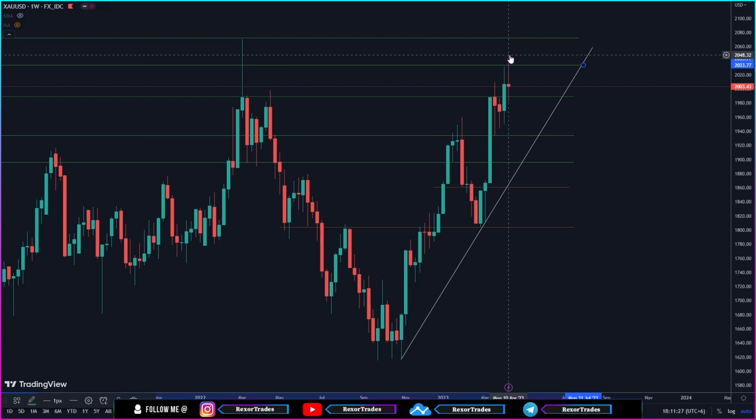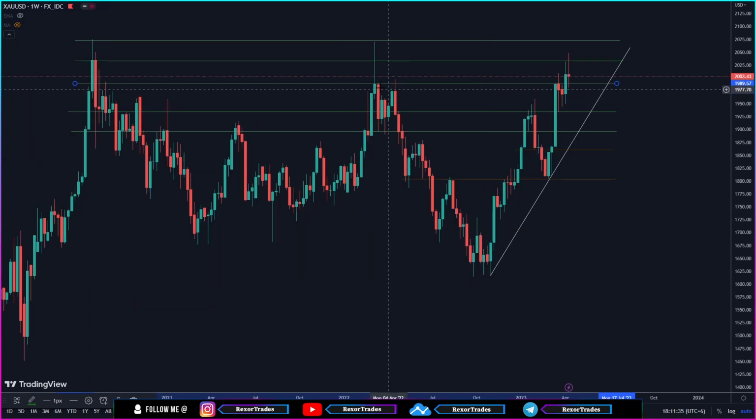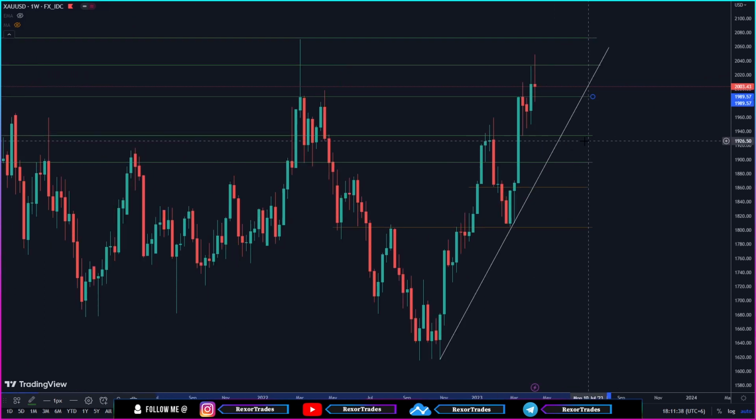As you can see, it failed to close above that key level and faced this strong price rejection, came all the way down to make a retest on the previous key level that gold had with these multiple major retest points, and currently finding support at that key level. So gold created a new support at that major key level, while also it has a major resistance at this key level over here, and on the breakout of either this support or this resistance level, we could be looking for trades on gold from a higher time frame point of view.